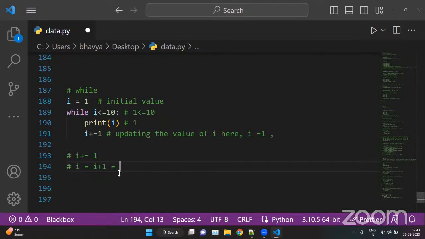We are updating the value of i here. So you can write this or you can write this, both are the same. The value of i is 1, so i plus 1 is 1 plus 1, that is 2. Now the new value.